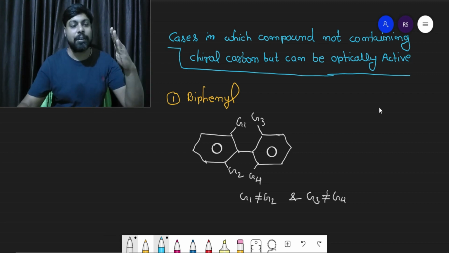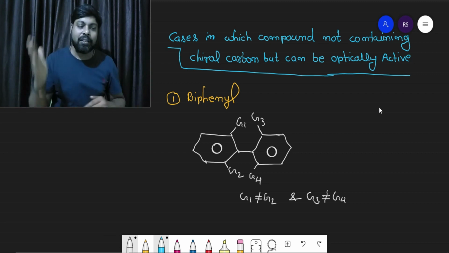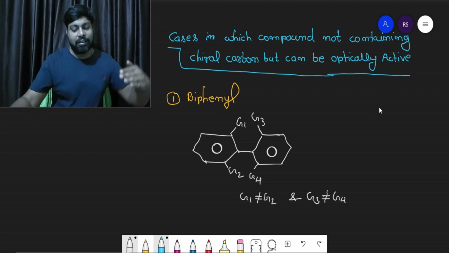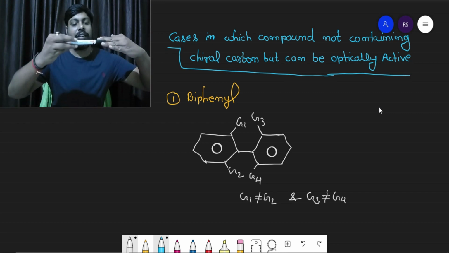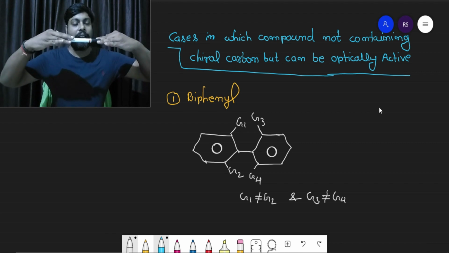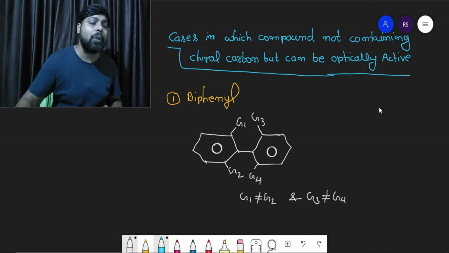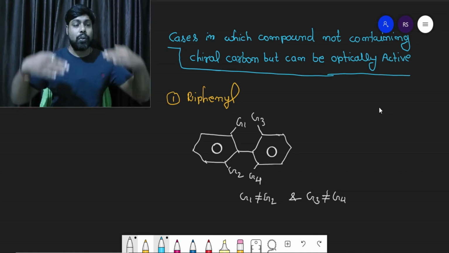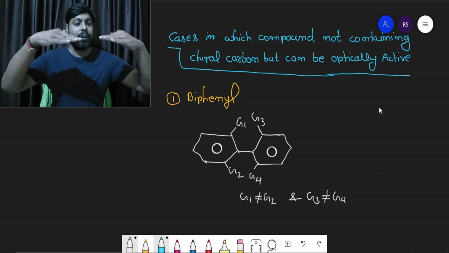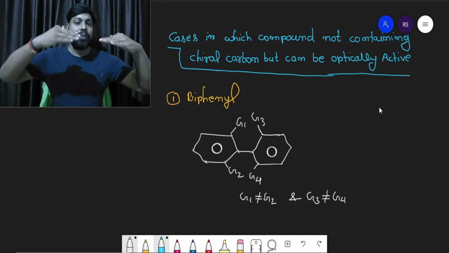Let's say this is one benzene ring, which is planar. This is the second benzene ring. These two benzene rings are attached to one another through a single covalent bond, and about a single covalent bond free rotation is possible. So in a biphenyl compound, there is a covalent bond between these two rings, and there will be flipping around this covalent bond.